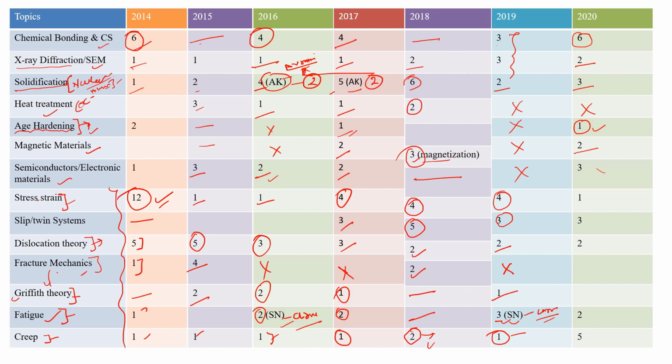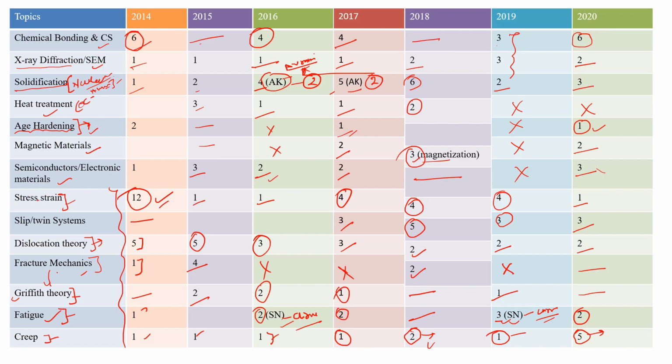Stress strain, 1 mark. Slip and twin system, 3 marks. Dislocation theory, 2 marks. There were no questions from fracture mechanics, and no question from Griffith theory itself. Fatigue, 2 marks, and 5 marks from creep. So this was very important here for the students who prepared the creep chapter. Okay, so the creep chapter was very important in that year, and a 5 marks question was asked from this creep chapter.